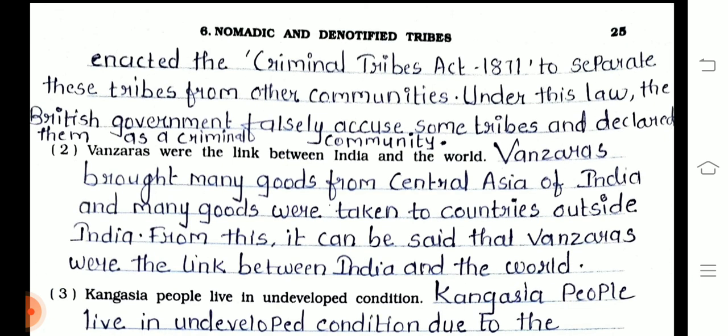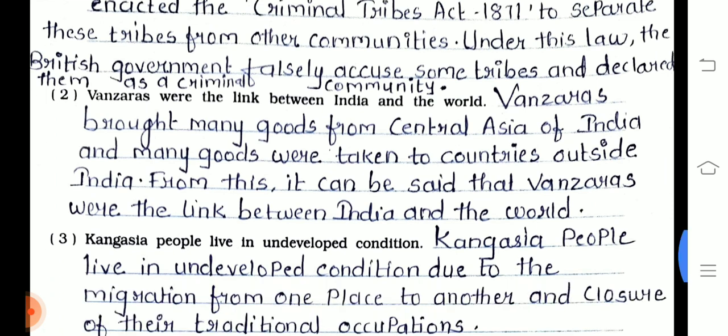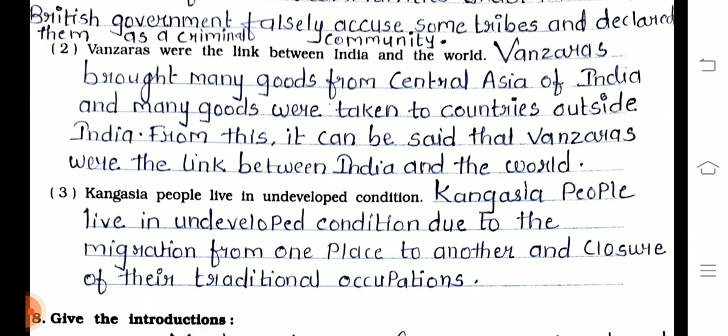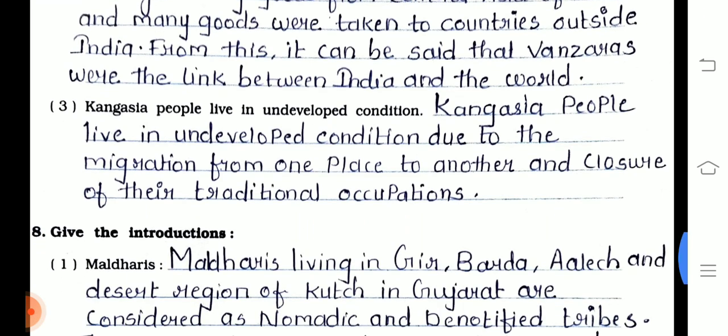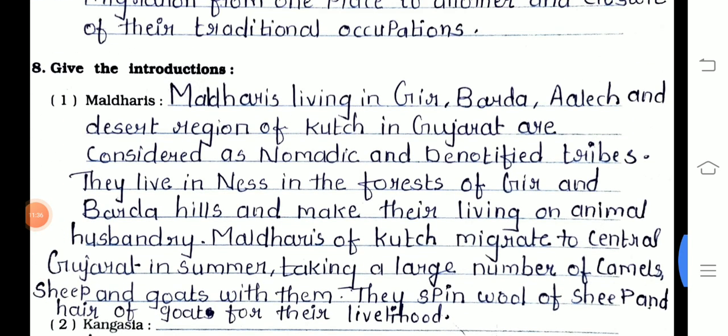Second one, Vanjaras were the link between India and the world. Vanjaras brought many goods from Central Asia to India, and many goods were taken to countries outside India. From this, it can be said that the Vanjaras were the link between India and the world. Third, Kangasiya people lived in undeveloped condition due to the migration from one place to another and closure of their traditional occupation. Question number 8, give the introductions.